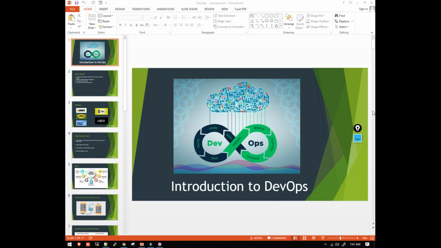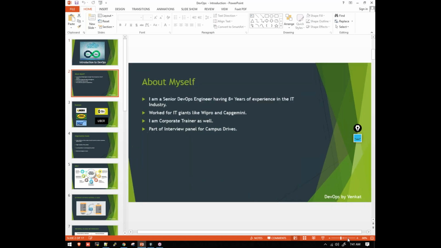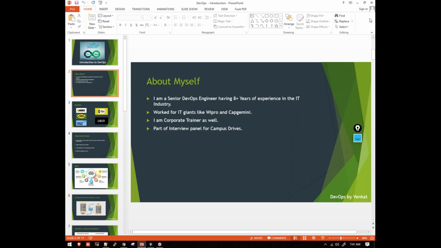Fine. So here we are discussing DevOps, guys. Introduction to DevOps. Let me introduce myself quickly. My name is Venkatesh, you can call me Venkat. I have 8+ years of experience in the IT industry. I have worked for companies like Wipro, Capgemini, and currently I'm working for TCS, Tata Consultancy Services. I'm a corporate trainer, and I have also taken interviews for freshers as well as experienced candidates for my respective companies.